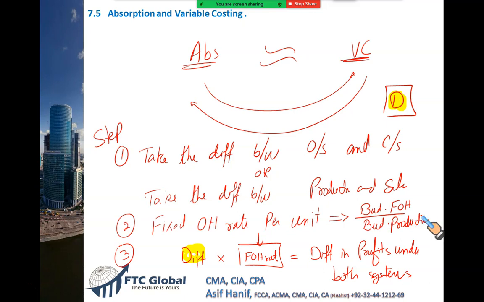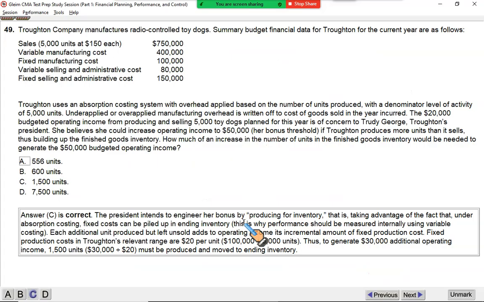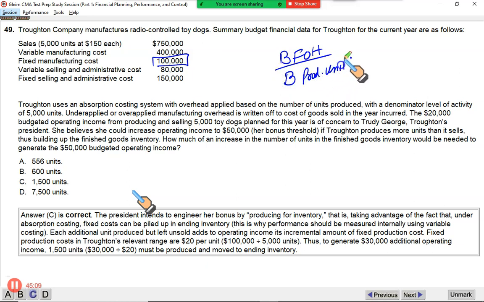Budgeted fixed overheads divided by budgeted production will give you the fixed overhead rate per unit, that is, the fixed cost that goes into each unit. Let me show you right here. This is your budgeted fixed manufacturing cost, BFOH, the budgeted fixed overheads, divided by budgeted production in units. Remember, you need to take the units in the denominator.